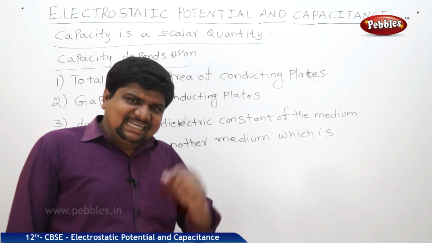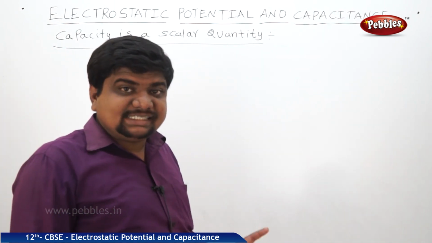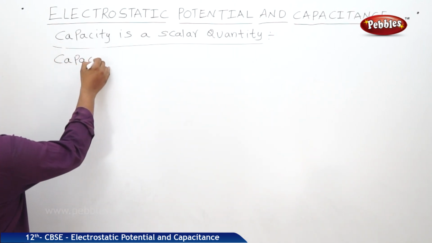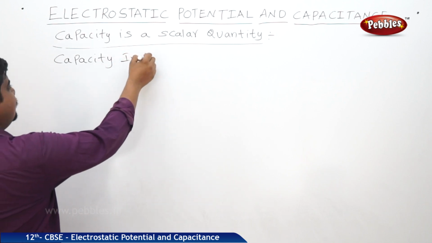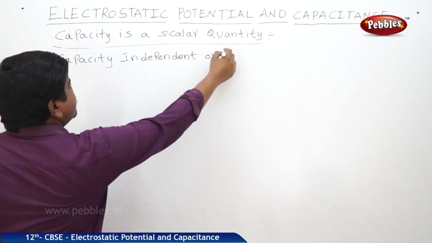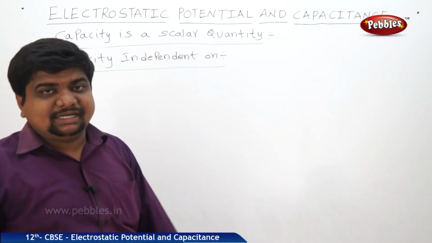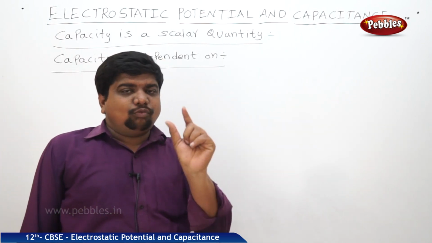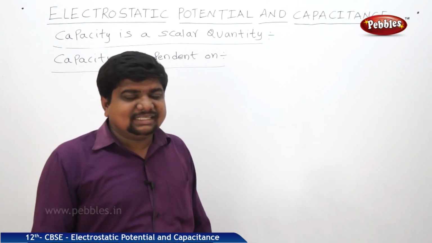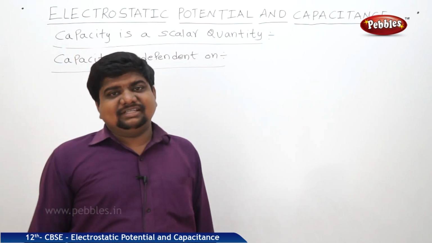There are some factors which are independent of capacity also. We are going to see that. Now we are going to see what the capacity is independent of. Here also there are four factors. In the definition of a capacitor, one term is very important: whatever may be the shape and size of the plates. It means capacitance is independent of the shape of the material and the nature of the material.